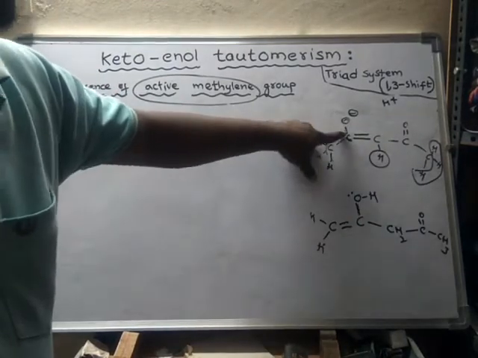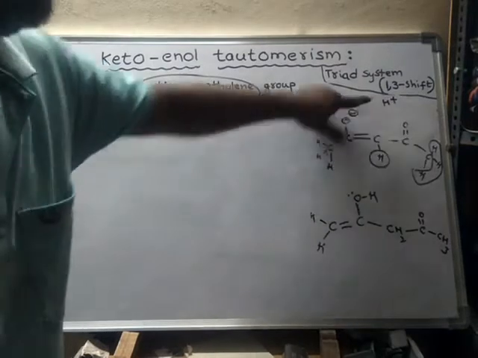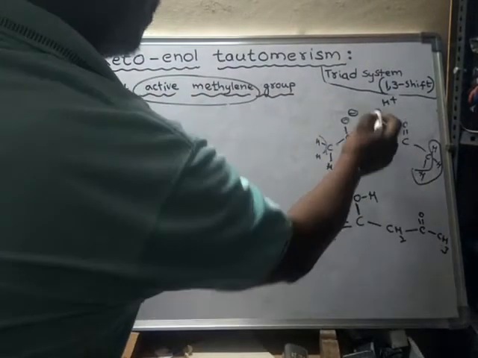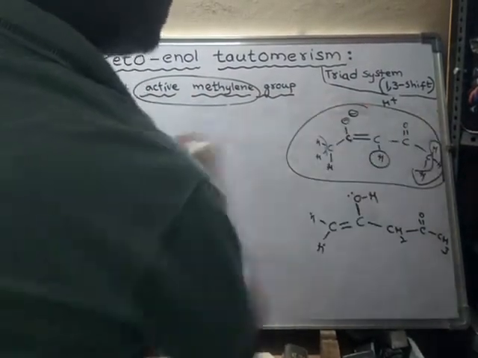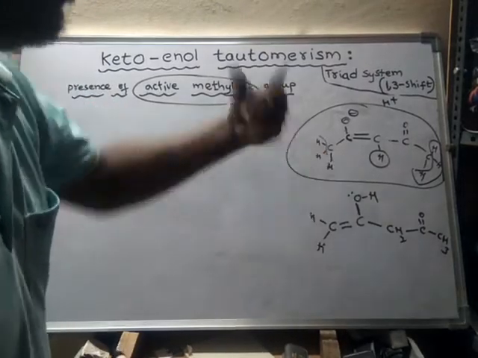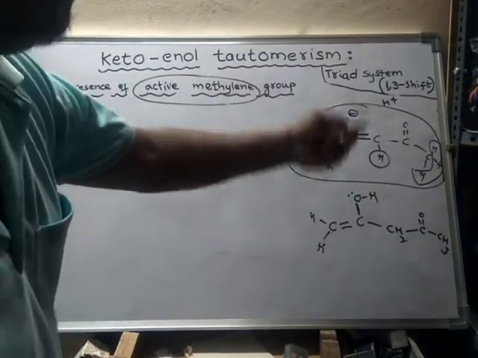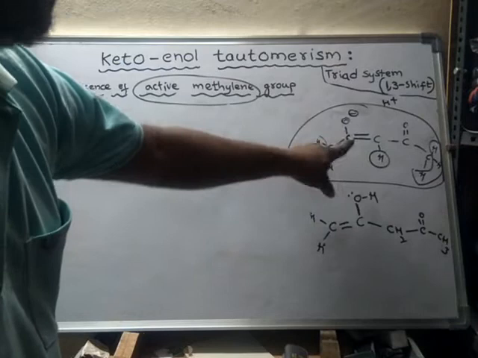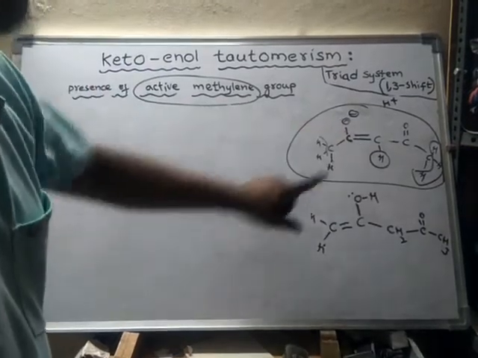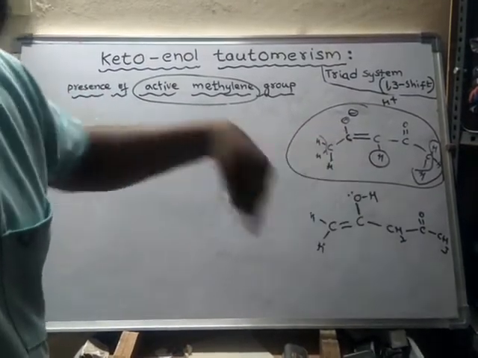Because conjugation is present, now this hydrogen will attach here. So this is a conjugate base. This is the conjugate base of its previous form. Its previous form is the keto form. So now it is the enol form. So the enol form is the conjugate base of the keto form.